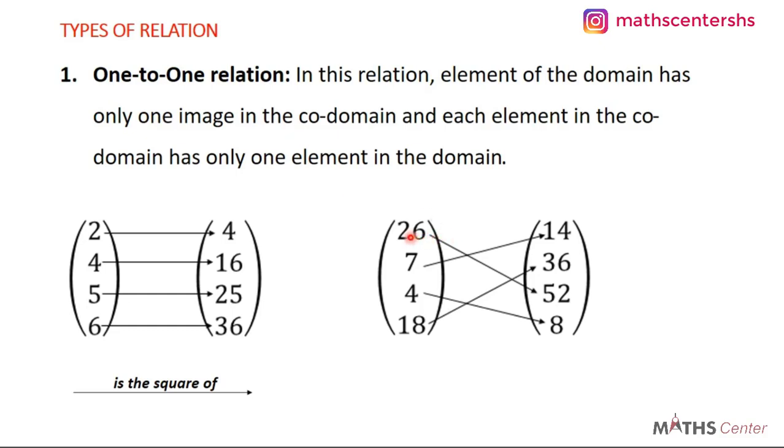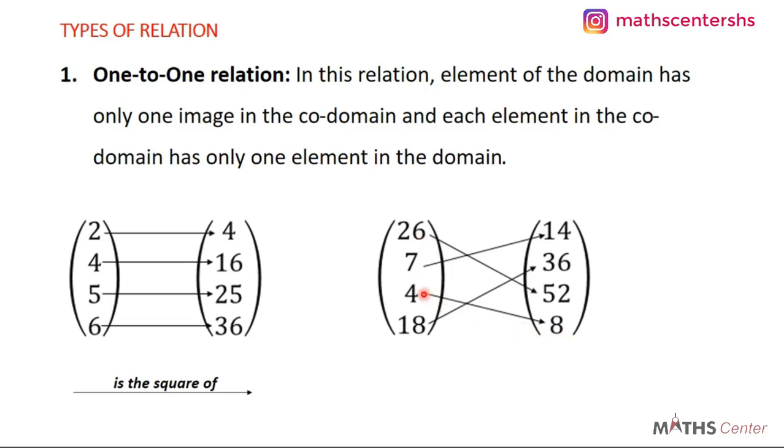So when you come here, you see that 26 goes on to 52, 7 goes on to 14, 4 is related to 8, and 18 is related to 36. In the same way, 14 is related to only 7, 36 is related to only 18, 52 is related to only 26 and 8 is related to only 4.